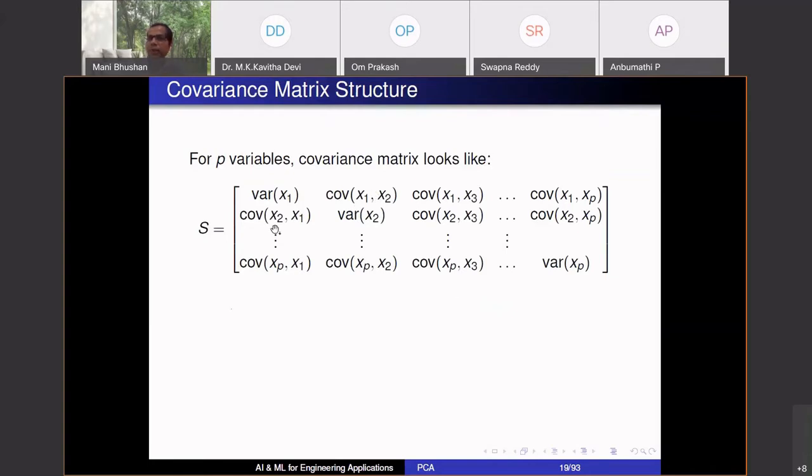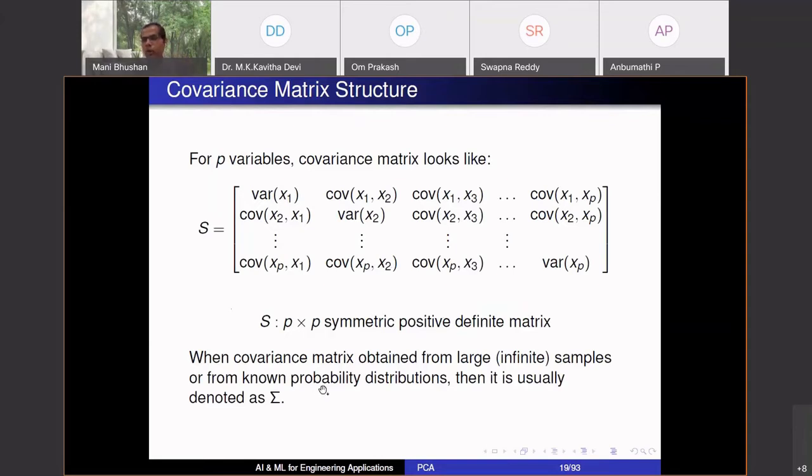So this can be computed from data in a very easy way, and this carries a lot of information about the behavior of the data, because that's what we saw. If the covariance between two variables is close to 0, I know that they are not related. If it is positive, I know that they are positively related. If it's negative, I can say they are negatively related, and so on. So this S is a p cross p symmetric matrix, and it can be shown it's a positive definite matrix, which means that its eigenvalues will be positive.